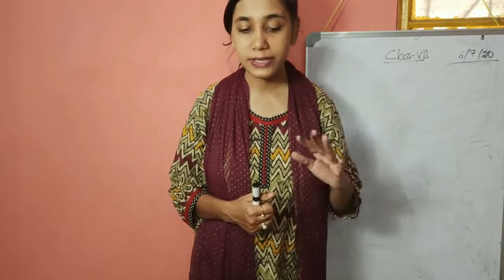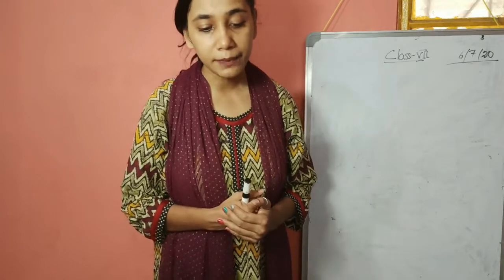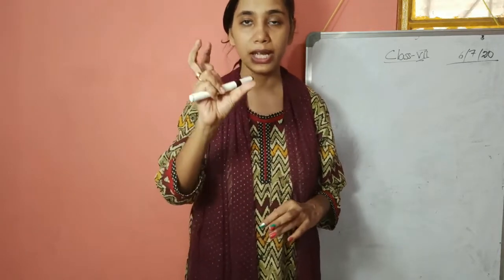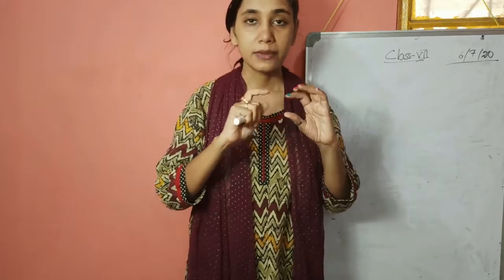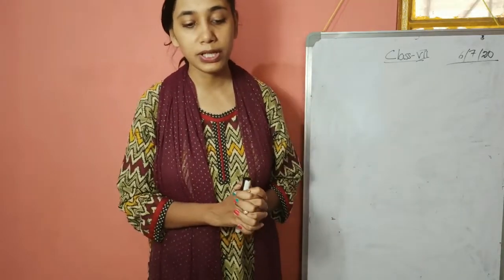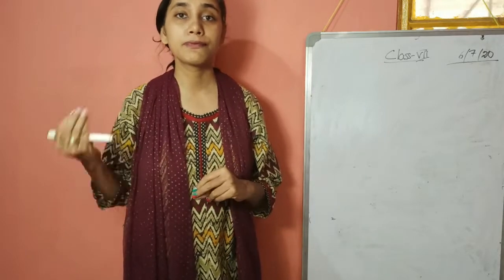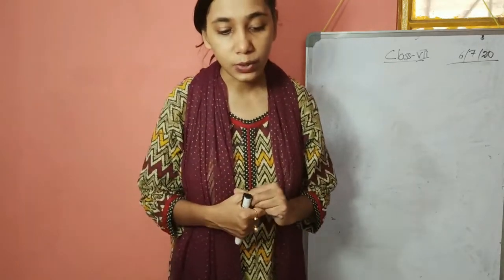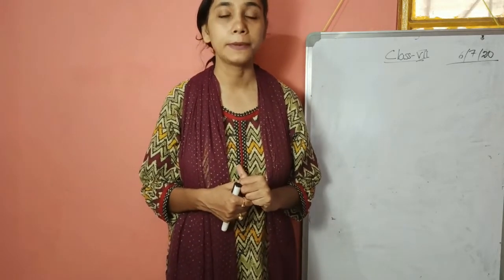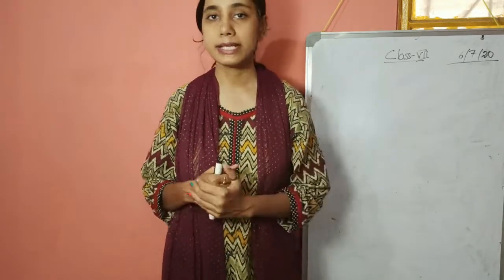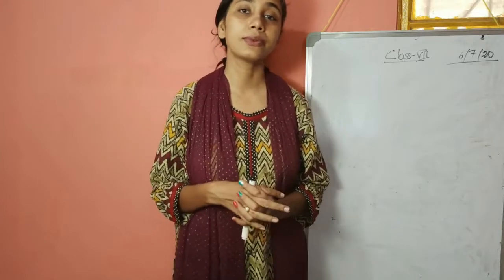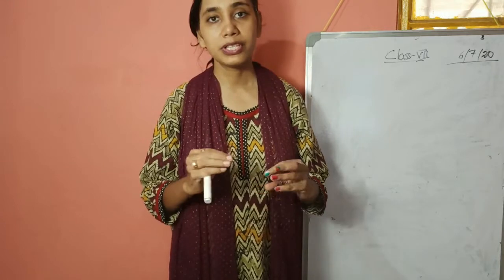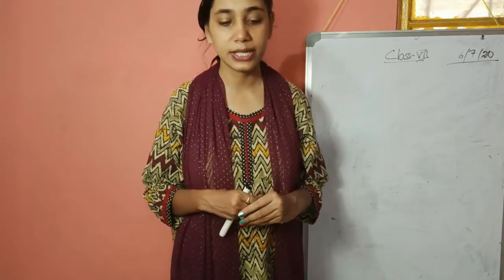So this was about the second question. Third type was fill in the blanks. You need to write the answers in the space provided. The first question was something which can flow, that will be called a fluid, so the answer will be fluid. Second question is, example of liquid matter. Now for liquid matter, there are many examples. You can write any correct answer. You can write water, you can write oil, any matter which is at room temperature in its liquid state.